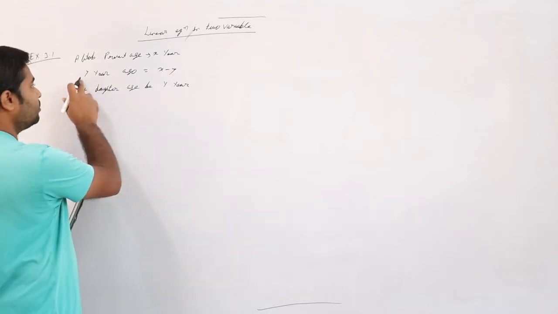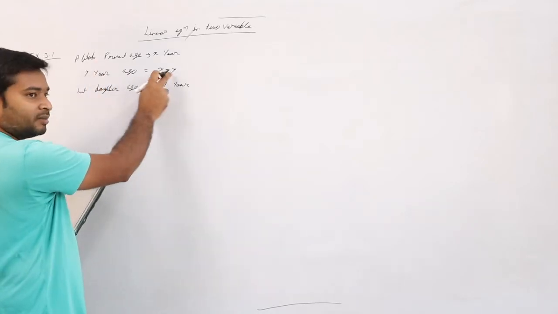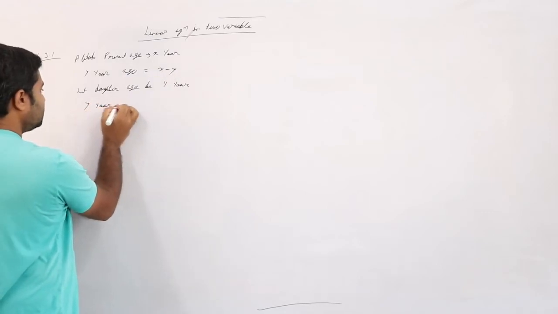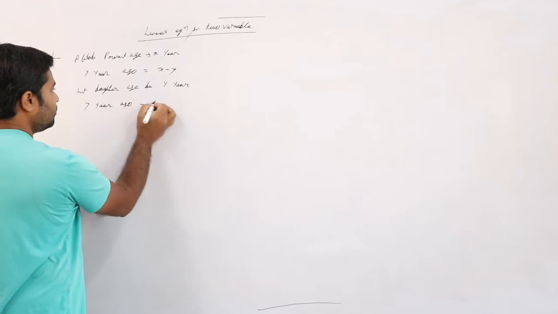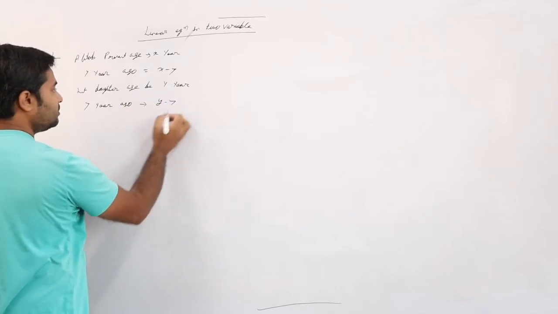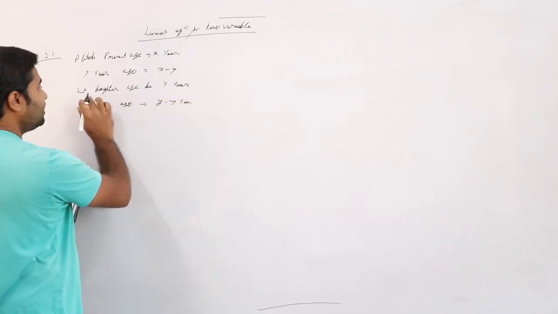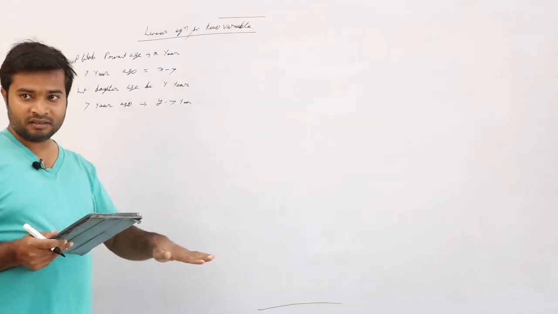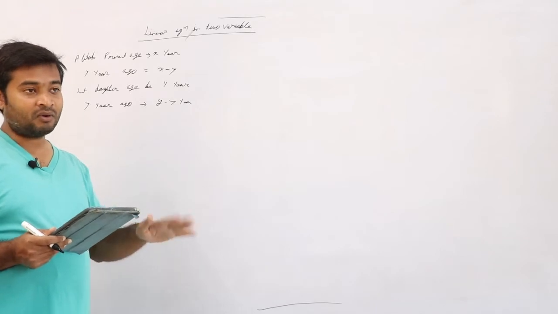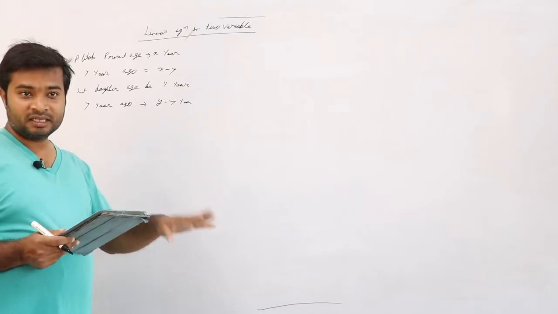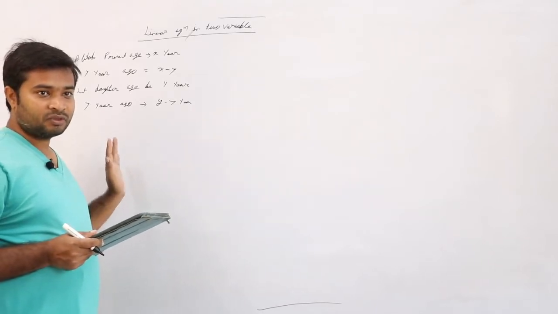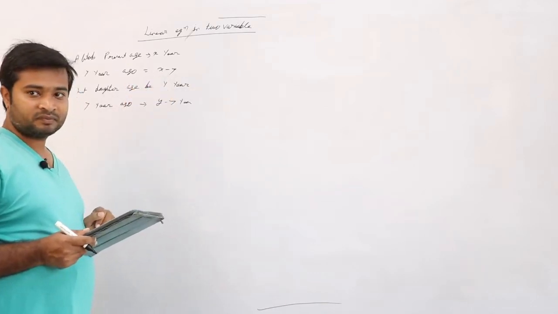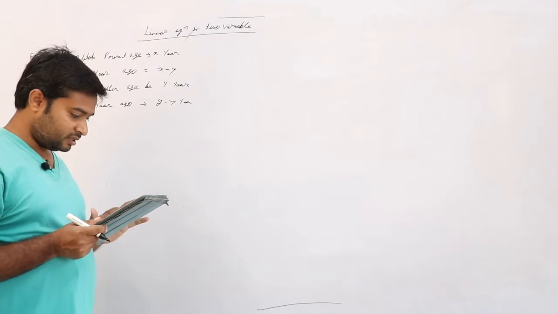If 7 years ago Aftab's age was x minus 7, the daughter's age was also y minus 7. Now the daughter's age is y, now Aftab's age is x. Go 7 years back: x minus 7, y minus 7. Yes or no?